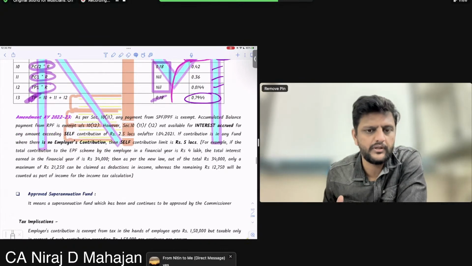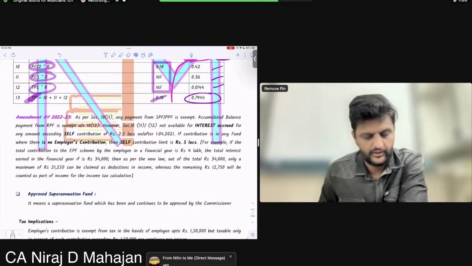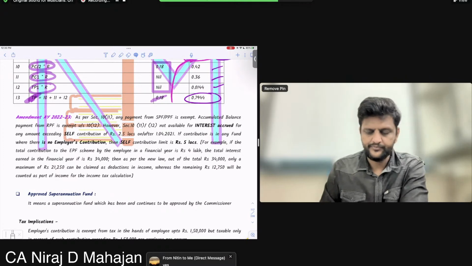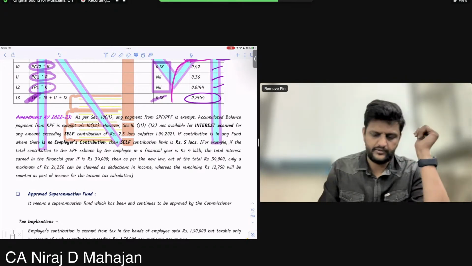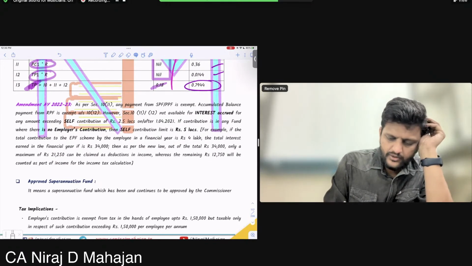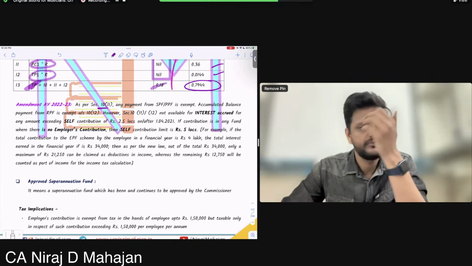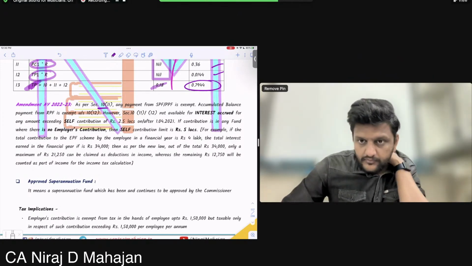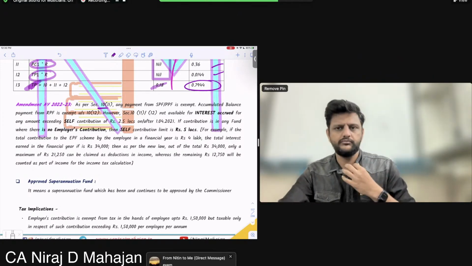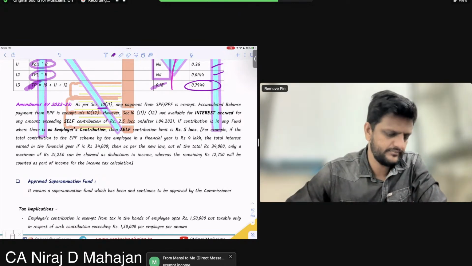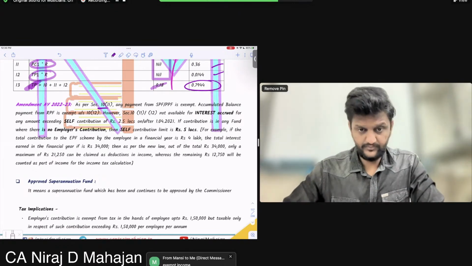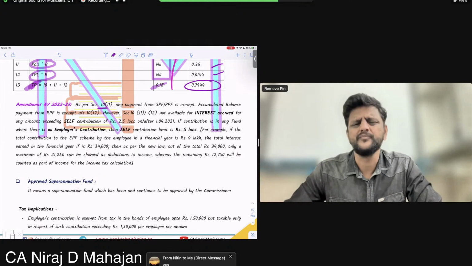Amendment. Okay, in an earlier year, 22-23 AY, there was an amendment. Check. As per 10-11. Understand now? What is section 10? Exempt income. So withdrawal from fund is also income.